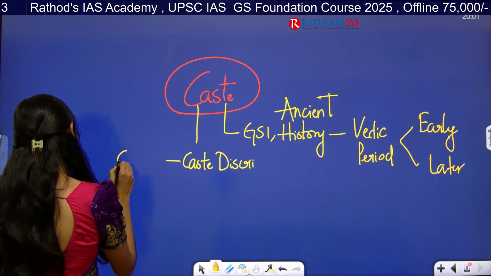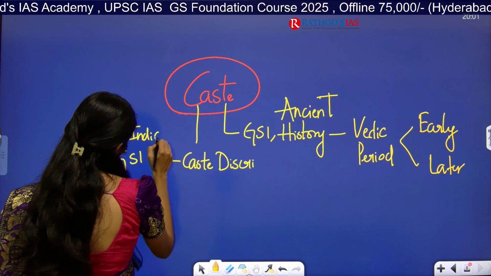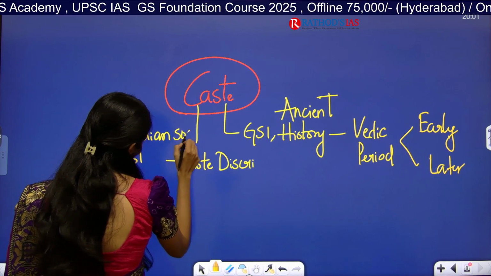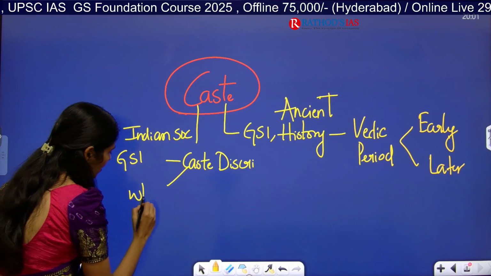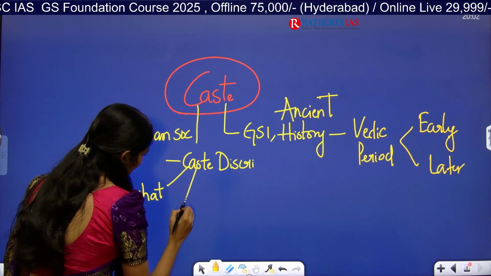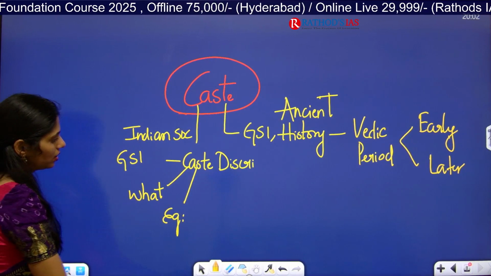It is also part of our GS Paper 1 under Indian society. You have to see the meaning of caste-based discrimination and some examples where caste-based discrimination is happening.